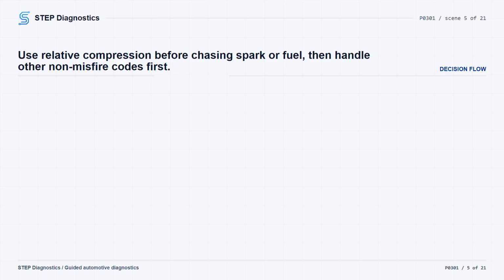If all cylinders pass, continue. If a cylinder does not pass, move into cylinder leakage testing on the suspect cylinder, and if needed, follow with a compression test on that cylinder. After that, check for other non-misfire continuous memory codes, then KOEO codes, then KOER codes. If other non-misfire codes are present, stop chasing P0301 for the moment and diagnose those first.